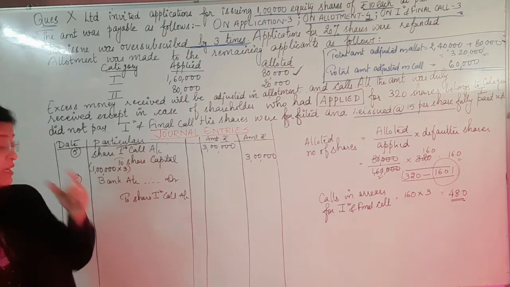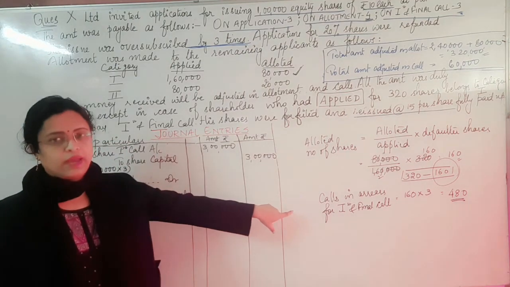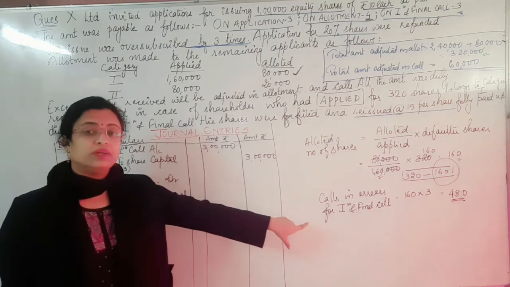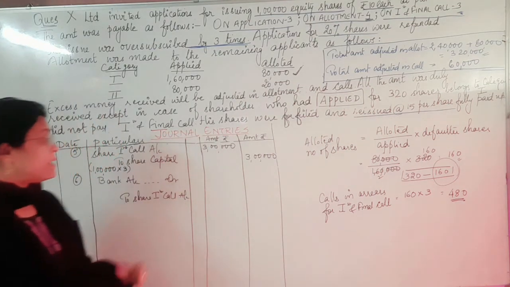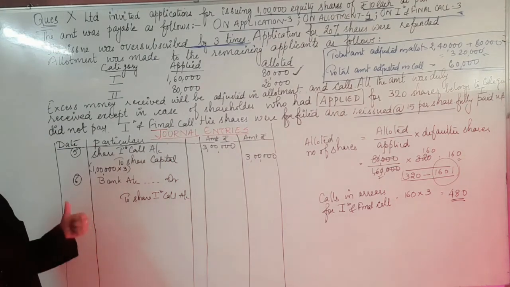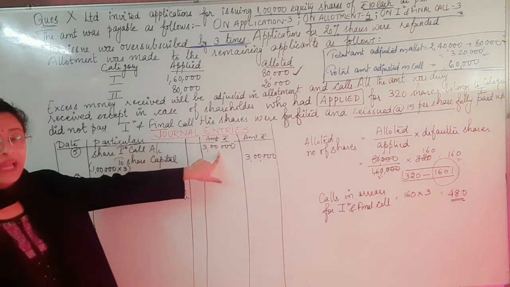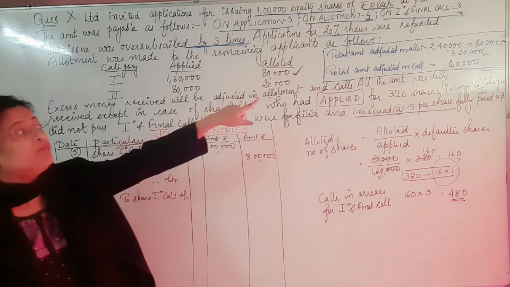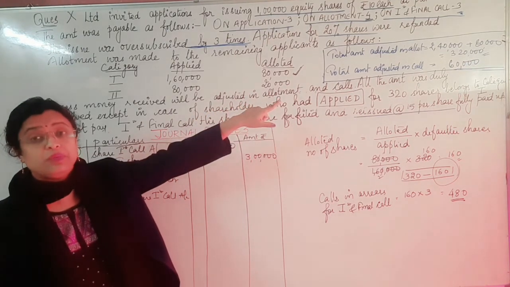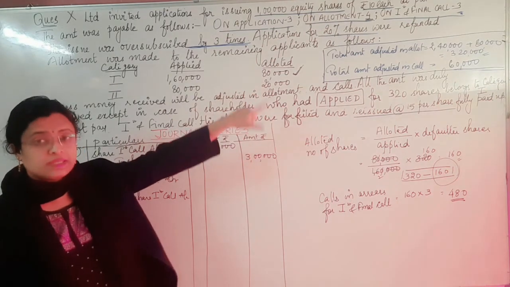The first important thing is that there is a calls in arrears, which we have calculated and kept over. The calls in arrears is 480. Apart from this, though we are supposed to receive 3 lakhs in the share first call, we have already adjusted 60,000, meaning we received 60,000 in advance earlier.